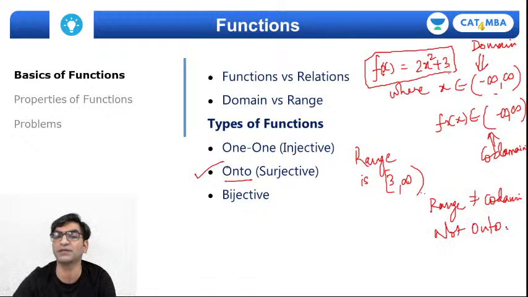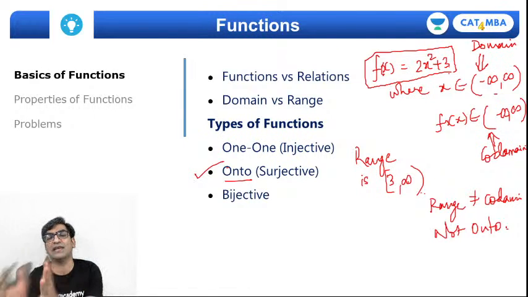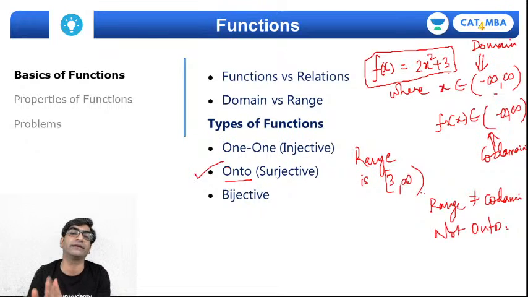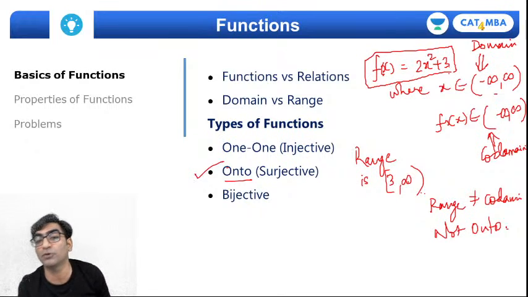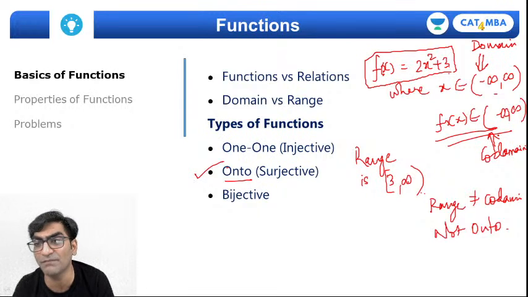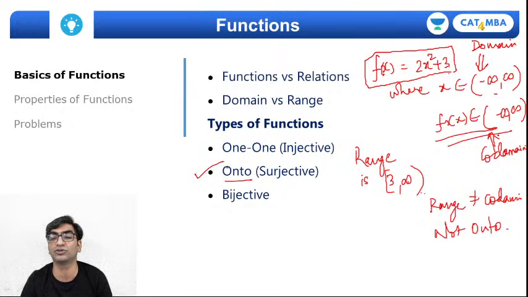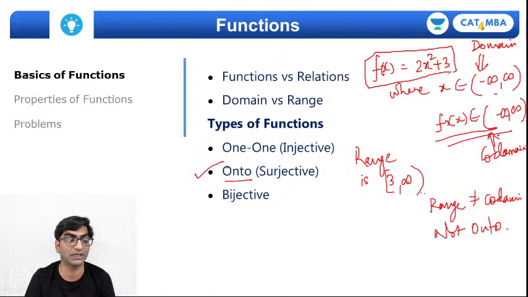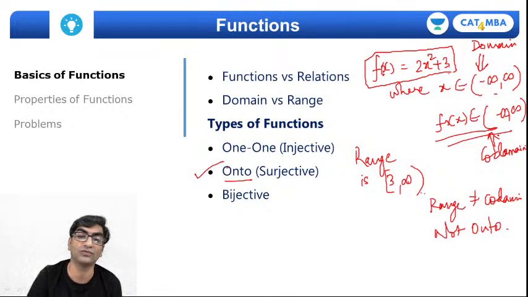So a function will be onto when it's defined in a manner that all values in the output can be generated by valid input in the domain, right? So if the output values given here are from minus infinity to infinity, can I generate f(x) as -10? No. Nothing I feed the function can generate the value -10, which means there are some values in its codomain which it is not possible to generate. That's called an onto function.